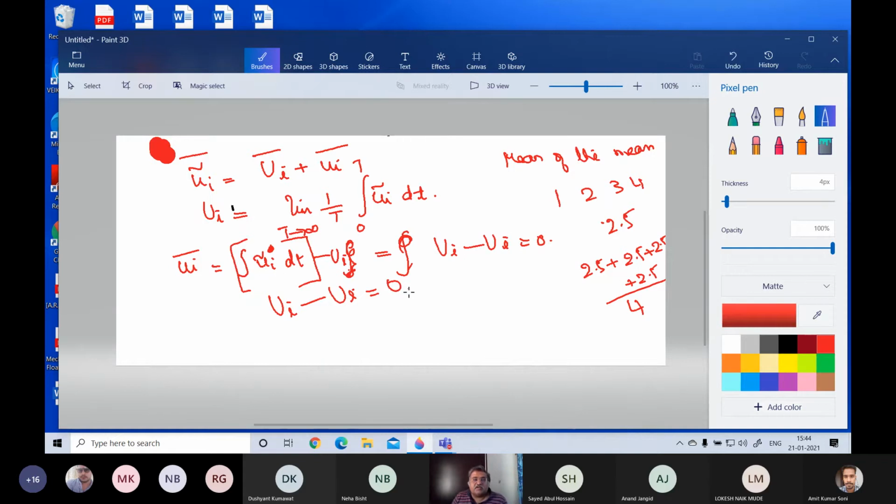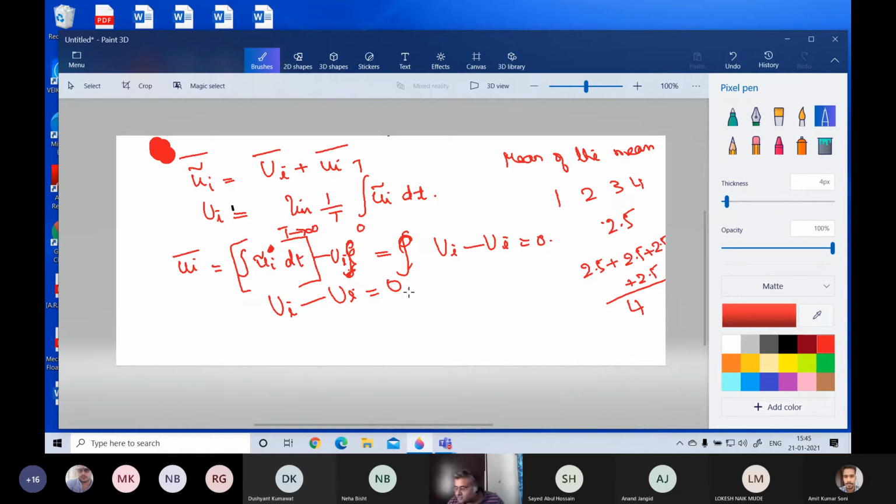So what has really happened is that they did a series of mathematics in which they made it such that the mean of the fluctuating is 0. The mathematics of this whole thing is put in such a way that mean of the fluctuating is 0. And when you do that, you get one type of mean. That is what is defined as the mean of the turbulent quantity. The mean of the fluctuating will be 0. Mean of the mean is mean itself.